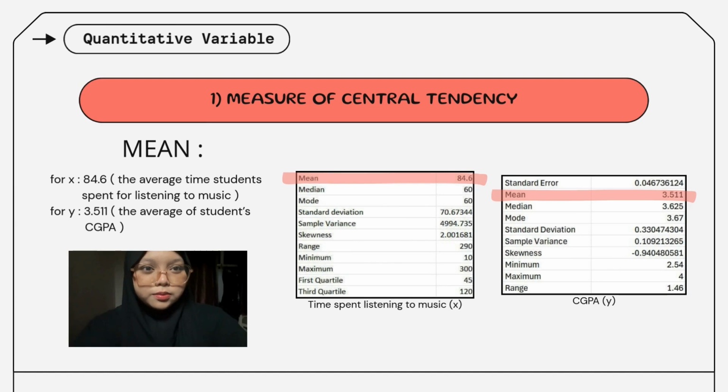So, I will explain about our measure of central tendency. First, the mean. Mean for X is 84.6. The average time students spend listening to music is 84.6 minutes. And for Y, we got 3.511. The average student CGPA is 3.511.